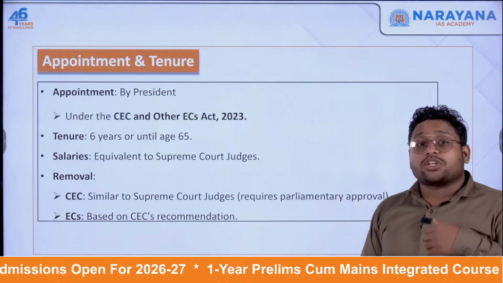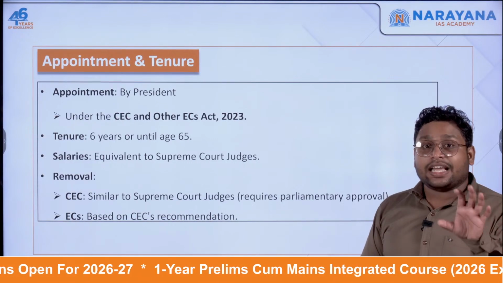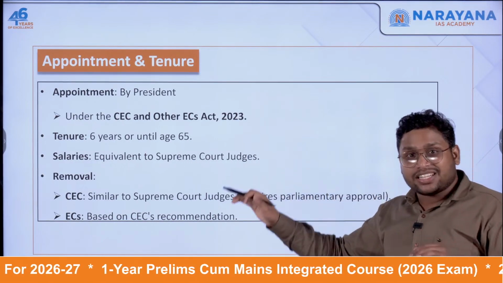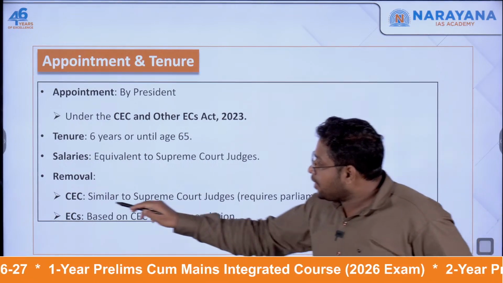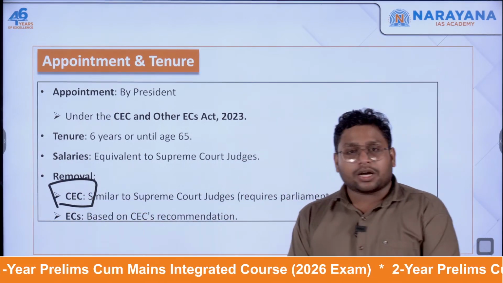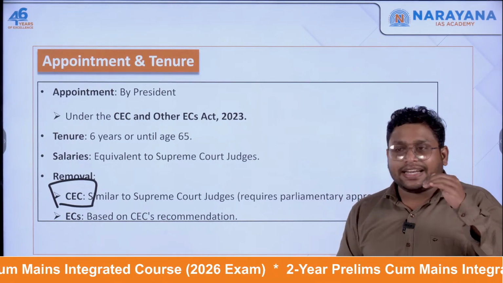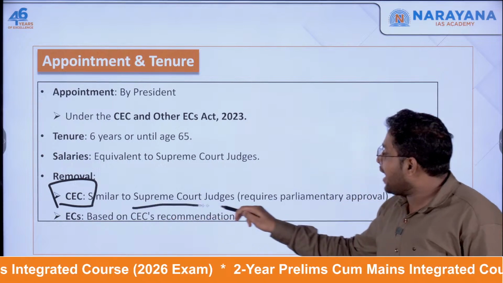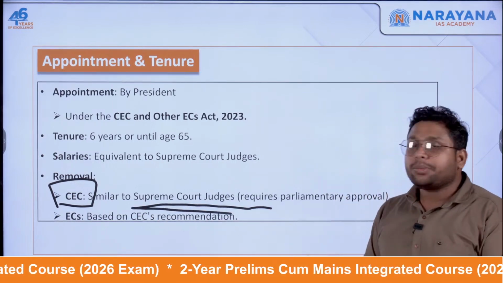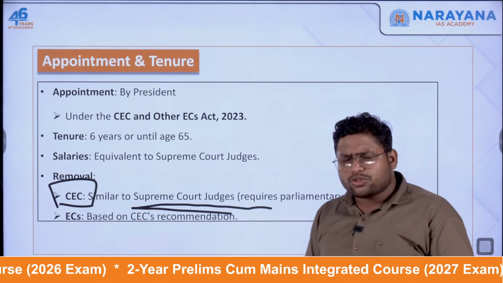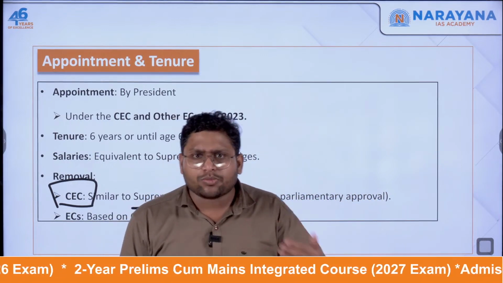Now, when it comes to removing the Chief Election Commissioner and Election Commissioners, it is clearly mentioned that removal can take place just as in the case of Supreme Court judge removal. So just the way a Supreme Court judge is removed. How is a Supreme Court judge removed?